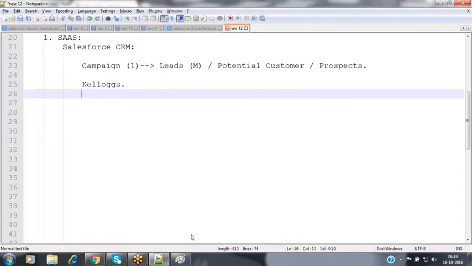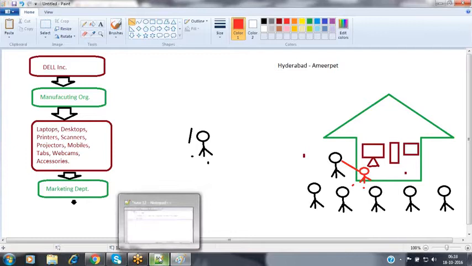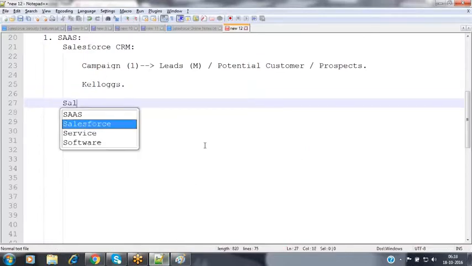Now, coming to the organization, we are done with the marketing process. As a marketing person, my job is done. I have promoted our products and captured the lead details. As soon as the marketing people have collected the lead details, they forward the lead details to the sales team.